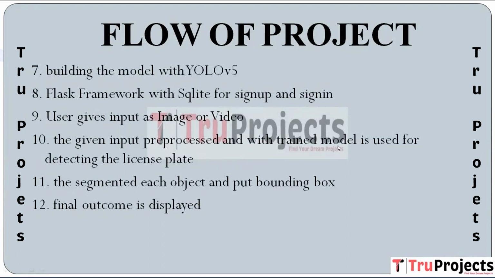Then we have the given input is pre-processed and the trained model is used for detecting the license plate. The user-provided images or video undergo pre-processing to ensure that they are in the correct format and scaled appropriately. Then the trained YOLO V5 model is applied to identify and locate the license plate. Next here we have the segmented objects in bounding boxes. After detection, the identified license plates and other objects are enclosed in bounding boxes for visualization and presentation. And the last one here we have the final outcome is displayed. The results, including detected license plates and their bounding boxes, are presented to the users through the front end, enabling the users to view and work with the detected objects.